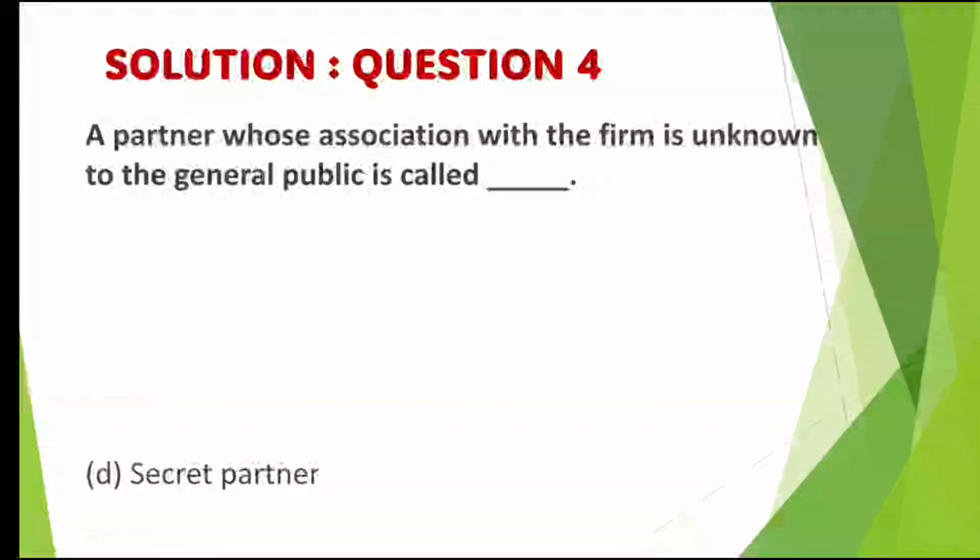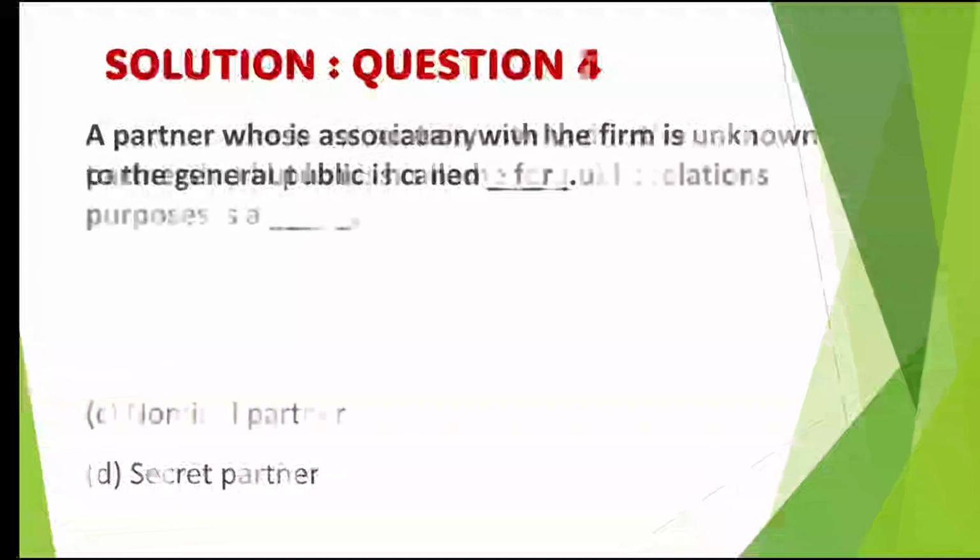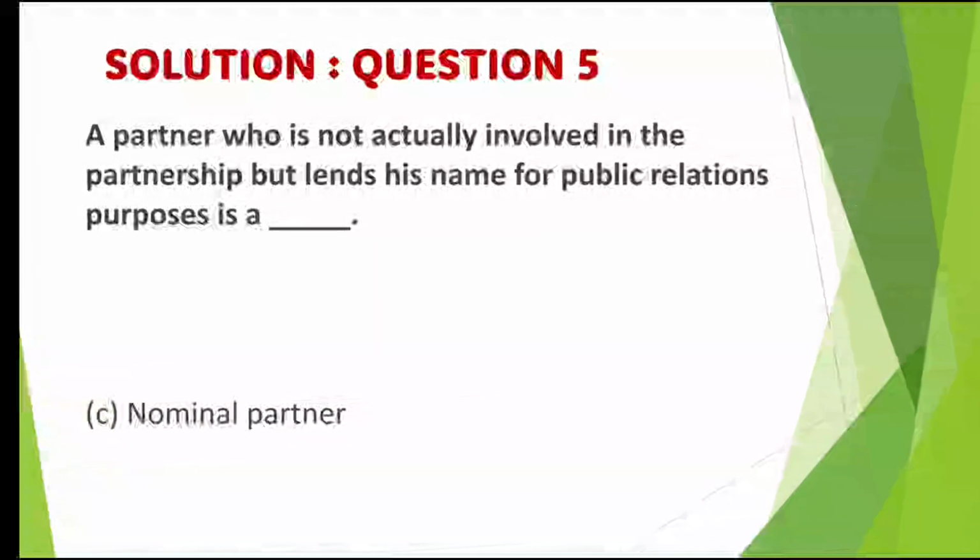Question 4. A partner whose association with the firm is unknown to the general public is called a secret partner. He is not known to the public. That's why he is secret. Question number 5, last question. A partner who is not actually involved in the partnership but lends his name for public relations purposes is a dash, that is nominal partner.